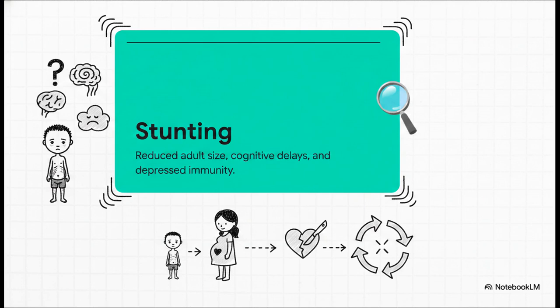And this brilliantly illustrates one of the absolute most tragic outcomes of missing that critical infant window: stunting. So stunting is defined as a reduced adult physical size accompanied by cognitive delays and a depressed immune system, resulting directly from undernutrition in those first 2 years of life. But here's the really scary part. The devastating consequences of stunting do not stop in childhood.